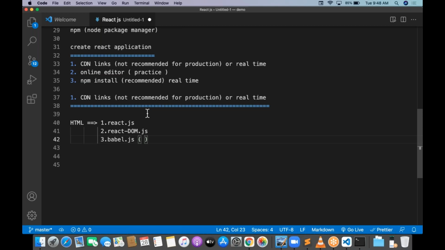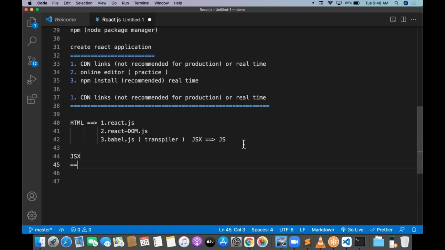What is Babel here? Babel is a transpiler. What can this transpiler do? It is going to convert your JSX to JS. Basically, we write JSX syntax in React programming, and that JSX syntax is converted into JS. Now you will understand what JSX is.